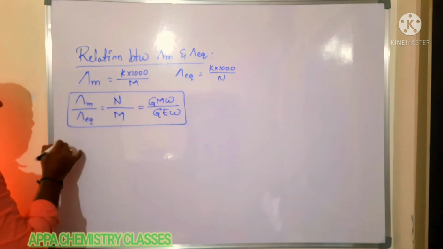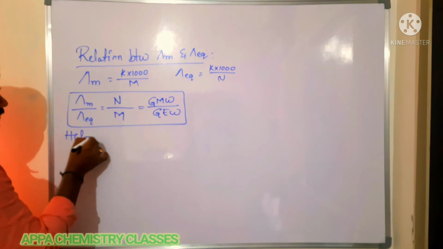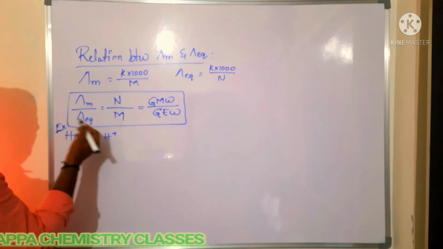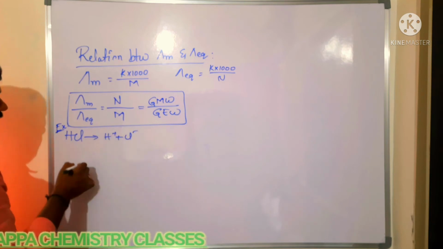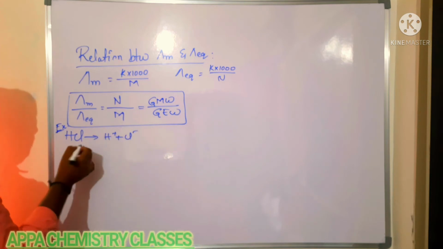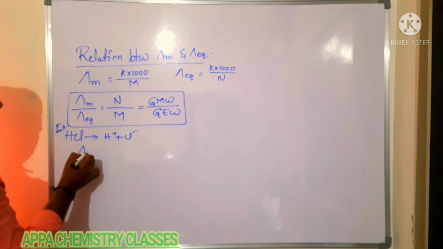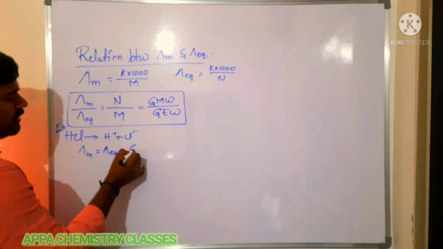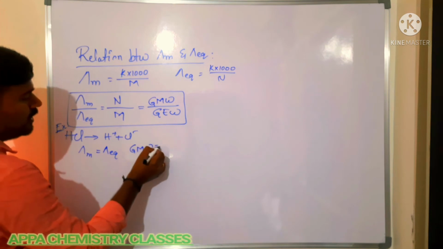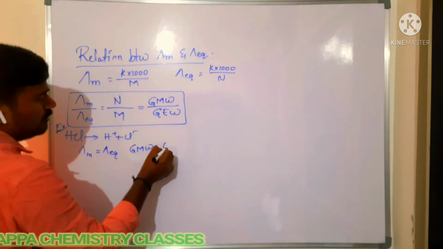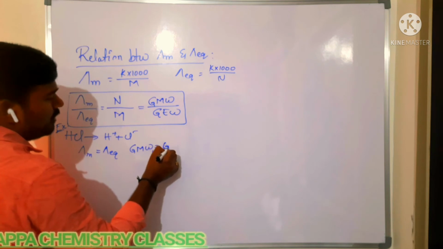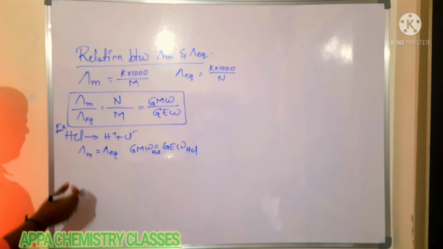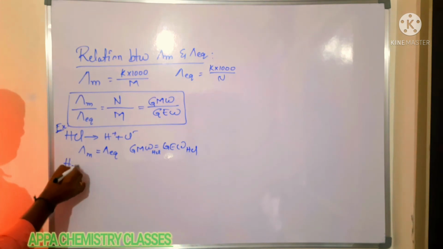Say for example, for HCl, we will see what the relation is between molar and equivalent conductance. H plus, Cl minus. In this case the molar conductance is equal to the equivalent conductance, because the gram molecular weight of HCl is equal to the gram equivalent weight of HCl. Is that clear? Similarly, you can take sulfuric acid.